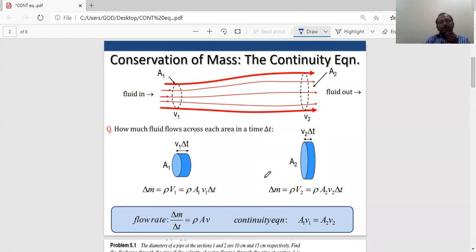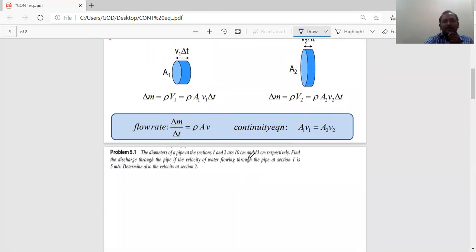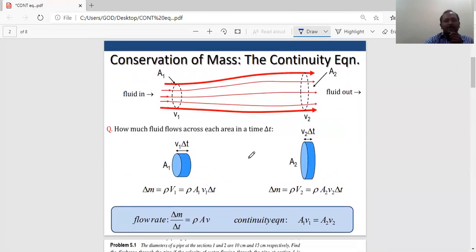Coming to this, actually this equation is based on conservation of mass. Because your total mass is the same at entrance and exit, according to the conservation of mass, mass can neither be created nor destroyed. Like conservation of energy, similarly for conservation of mass, it can neither be created nor destroyed in this portion. That means whatever fluid is coming in, the same fluid is going out.